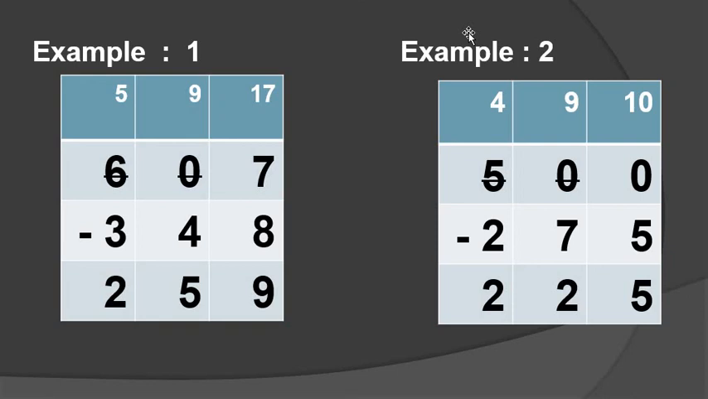500 minus 275. So 0 minus 5, is this possible? No, it is not possible. So taking the borrow, 10 plus 0, 10 minus 5, how many? 5. Understood? 10 minus 5, 5.